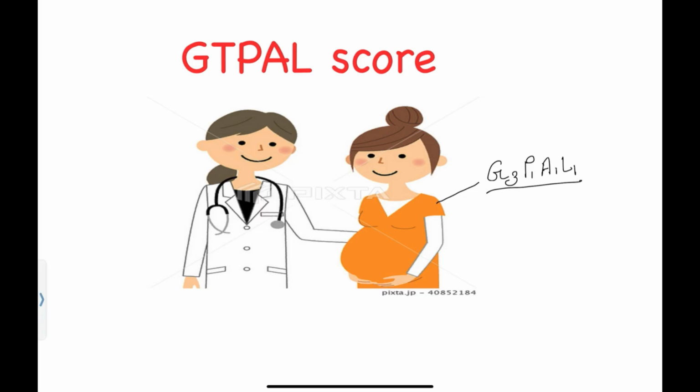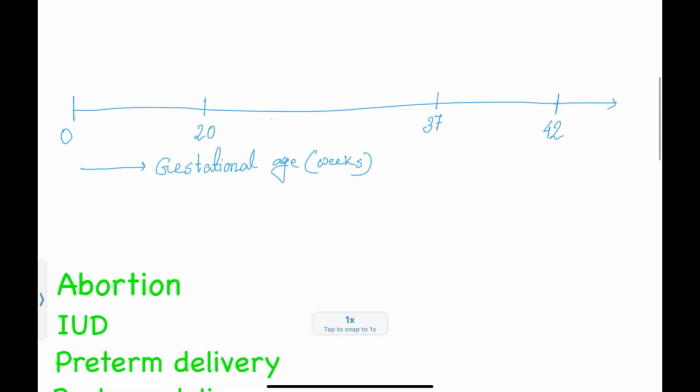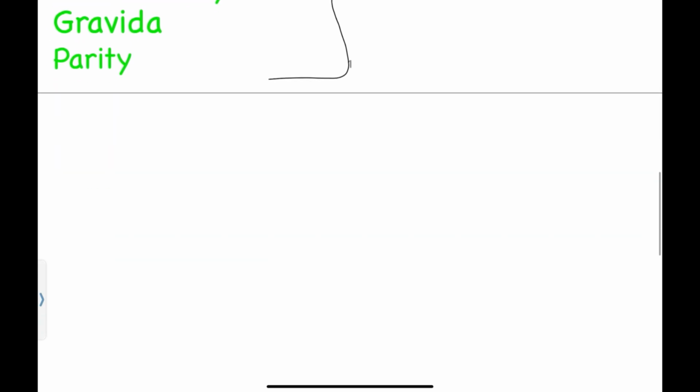That's why before we talk about this GTPAL score, we should know what G stands for, T stands for, P stands for, A stands for, and L stands for. We should know the basic terms of pregnancy like abortion, preterm, postterm, intrauterine death, Gravida, parity, because these all are the building blocks of obstetrics. If your base is strong, you will never get stuck in exam. If you understand those concepts, whatever questions the examiner gives you, you can tackle it. So let's begin today's session with the concept of abortion.